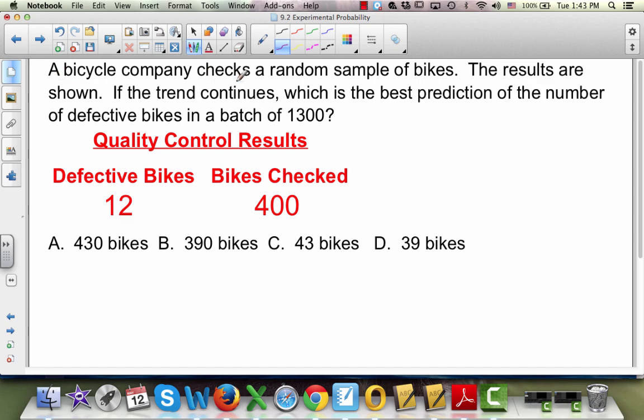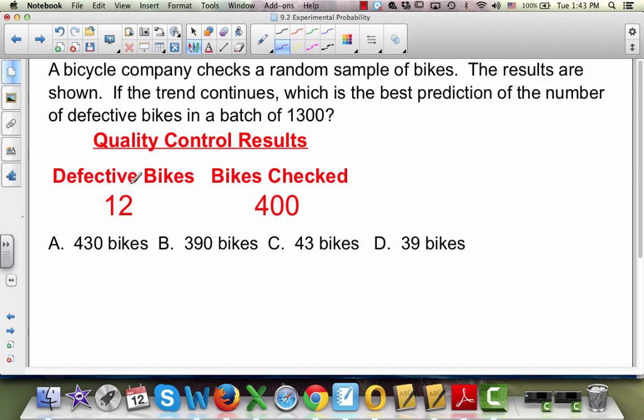A bicycle company checks a random sample of bikes. The results are shown. If the trend continues, which is the best prediction of the number of defective bikes in a batch of 1,300? See, this is one of the things it's used for, is that you can figure out what to expect from the quality of your product that you're producing. Because nobody's going to be perfect. It's very seldom that happens, okay? So we want to know what is acceptable when we're producing something.